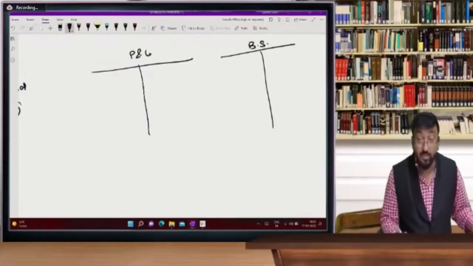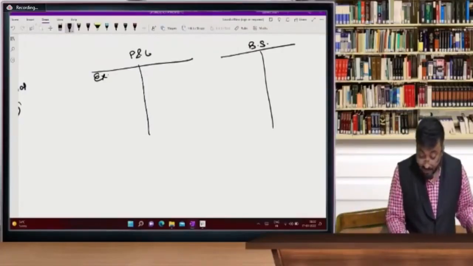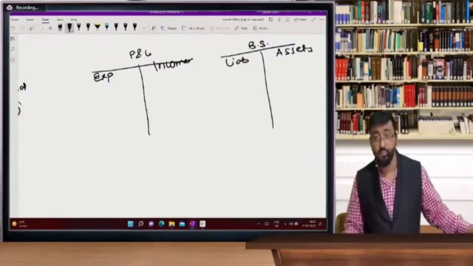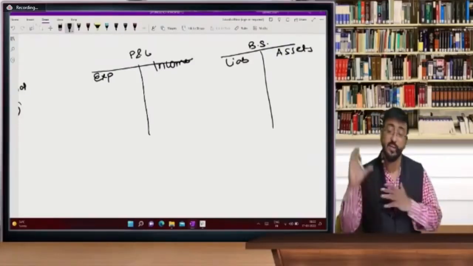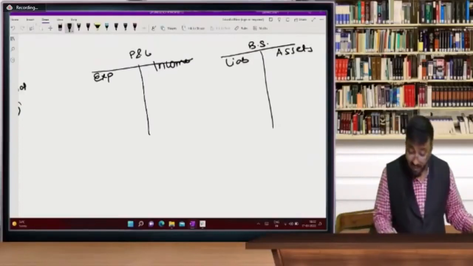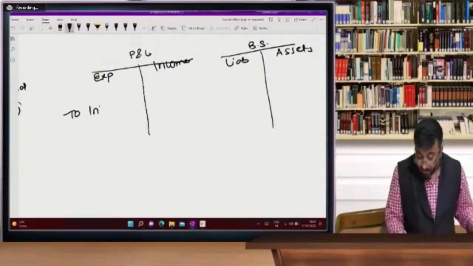Those who are from science background, see beta, this is the expenditure side. This is the income side. This is how our Indian balance sheets are prepared. Don't ask me why. This is our tradition. So on the expenditure side, we write interest 8,000.